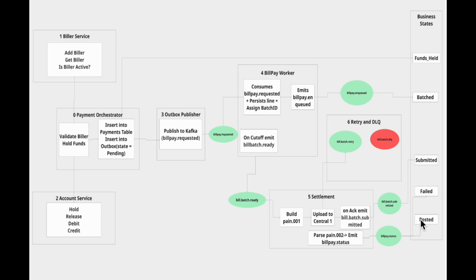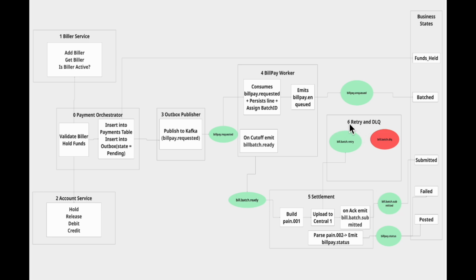If the state is posted, it means the payment is fully successful. The orchestrator then releases the hold and performs the actual debit on the customer's account. If the status is failed, the payment did not go through. In this case, the orchestrator simply releases the hold. No debit, no money leaves the account. This is how we close the loop. Settlement confirms the outcome, and Payment Orchestrator finalizes the customer's funds based on that result.